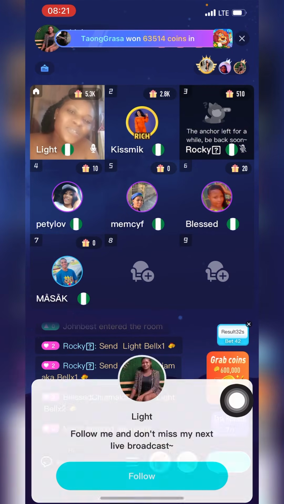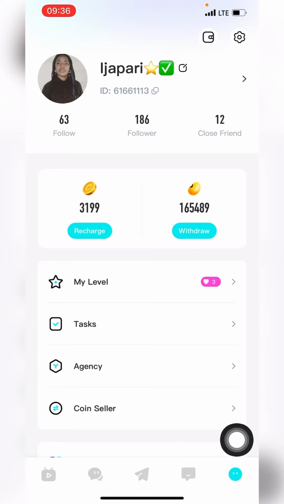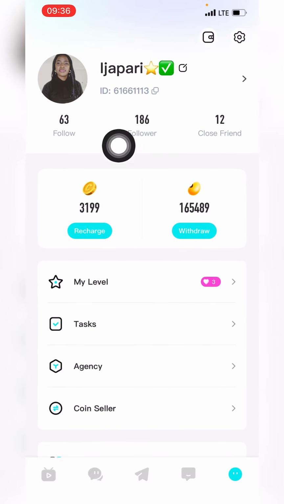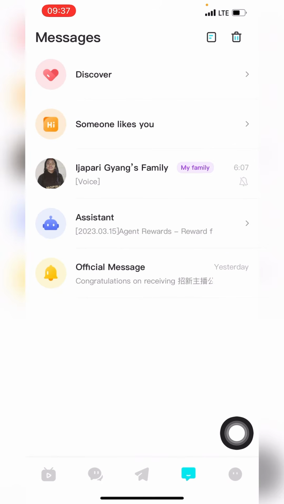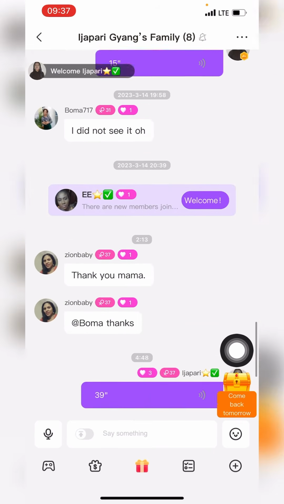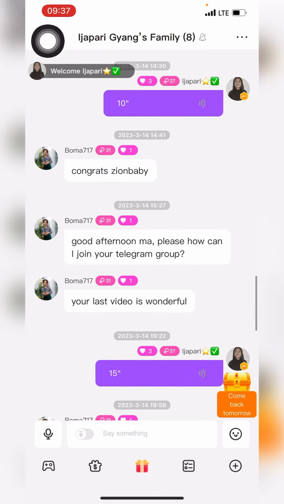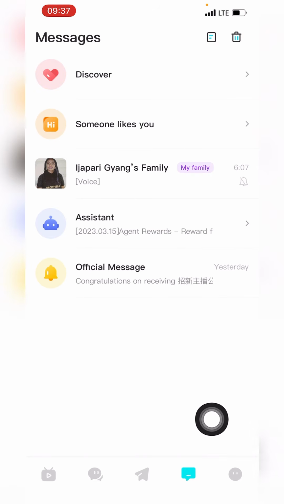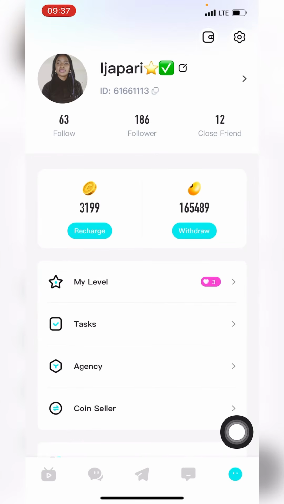I see a lot of people asking, how do I search you on the app? So all you need to do is come and click on the live button. When you click on the live button, it will take you up. But let me show you my family right here. So people are already there. We are having discussion in the family. So you need to come and join us in the family, Ijapari Gyang's family.